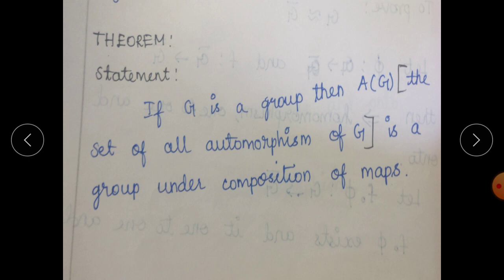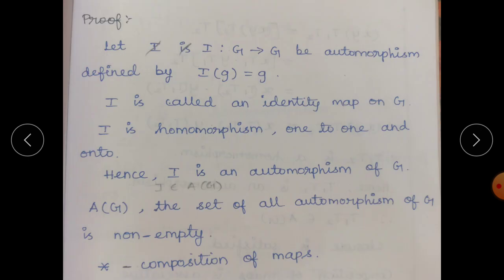So now we have to come to the proof. Here we have to show that A(G) is a group under the composition of maps. So we define the identity mapping I from G to G, an automorphism, defined by I(g) = g for every g belongs to G. Here we define I from G to G because by the definition, a mapping from G onto itself is called an automorphism. So we have to define a mapping from G to G. Here I is called the identity map of G.